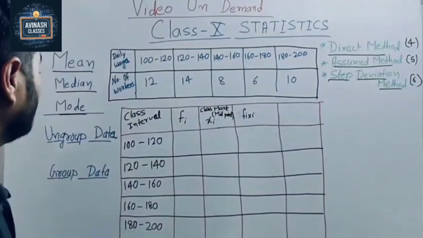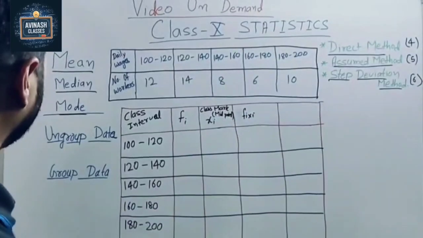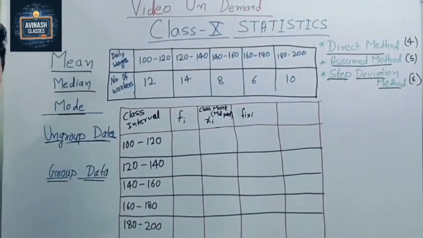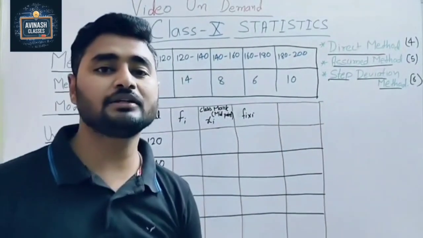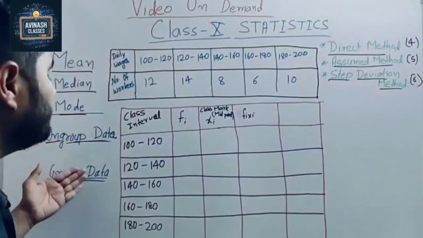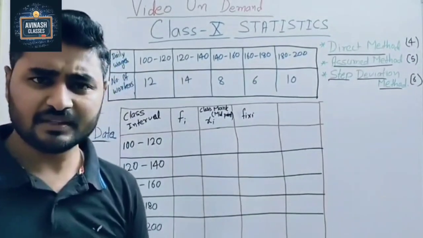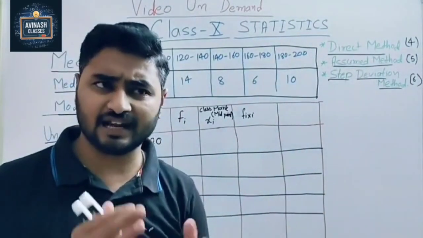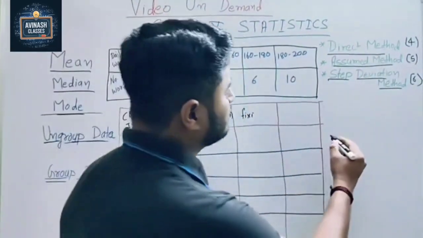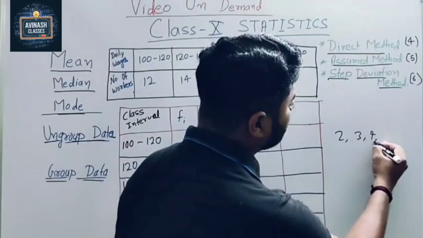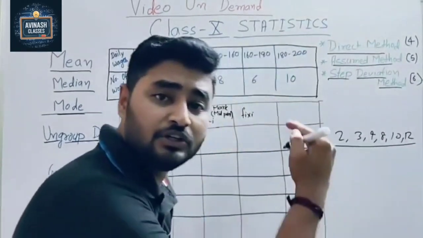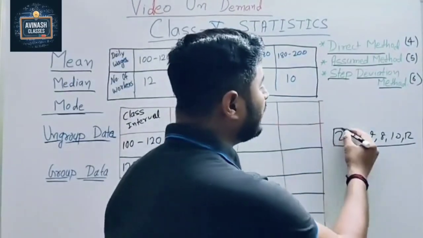Before starting the question, we have to understand one thing: ungrouped data and grouped data. There are two types of data, one is grouped data and the other is ungrouped data. What is the difference? In our previous classes, like class 7, 8, 9, we learned to find the mean of 2, 3, 4, 8, 7, 15 like that. They are not in groups, they are given individually one by one. So this is called ungrouped data.